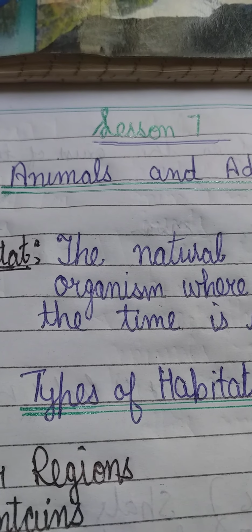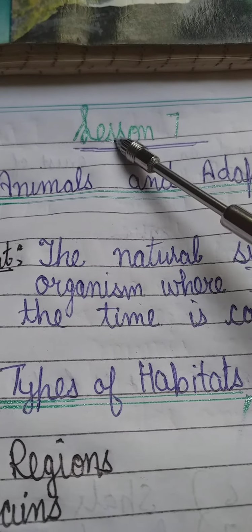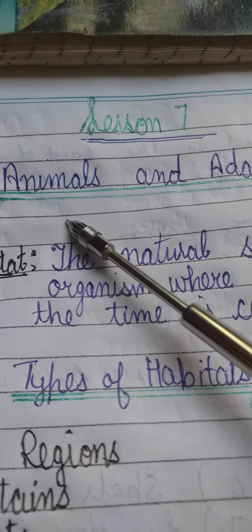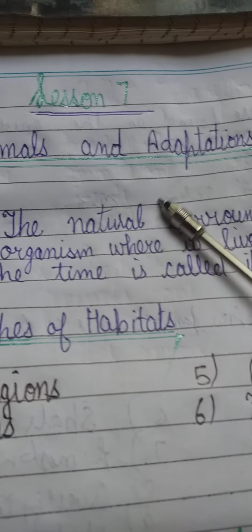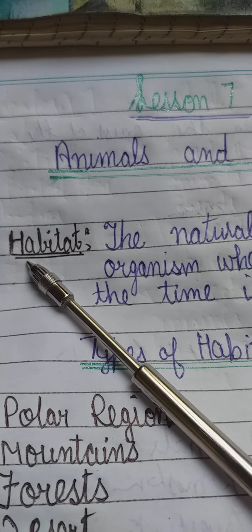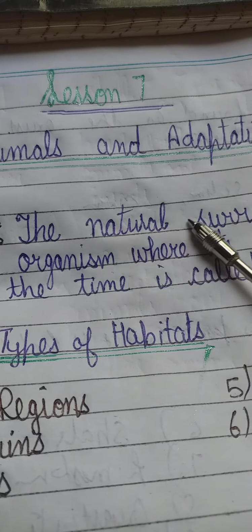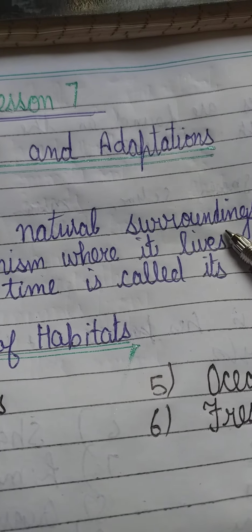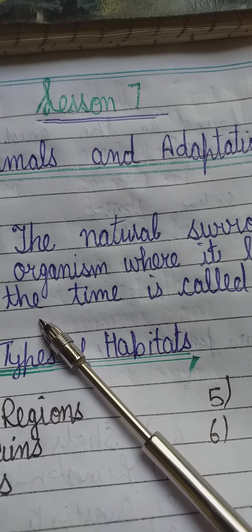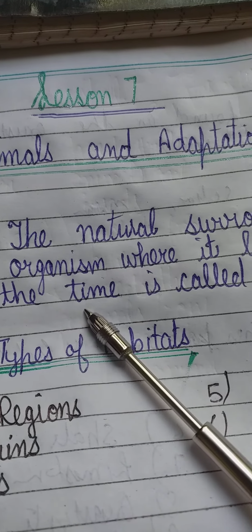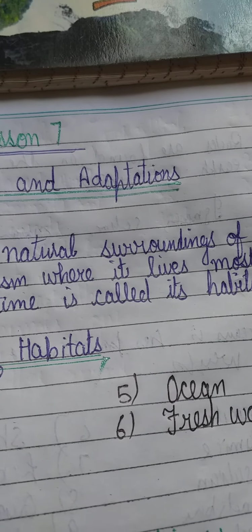Good morning, students. Today we are going to discuss lesson number 7, that is animals and adaptations. So first of all, let's start with the topic habitat. What is habitat? Habitat is the natural surrounding in which an organism lives most of the time. The place where the organism lives most of the time is called its habitat.